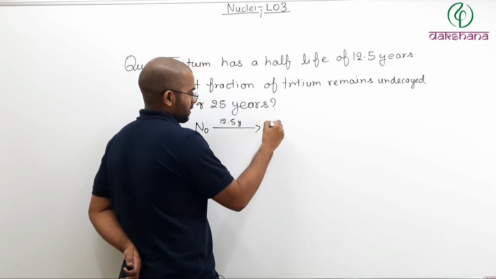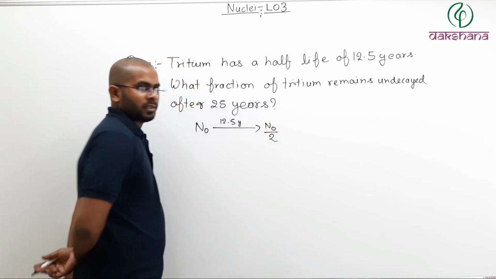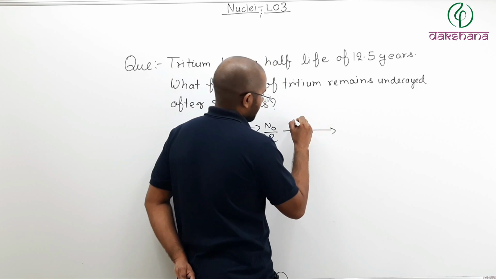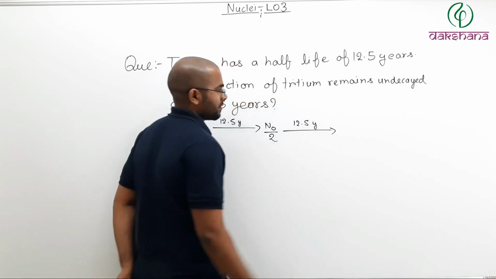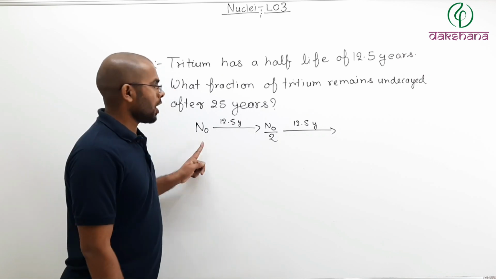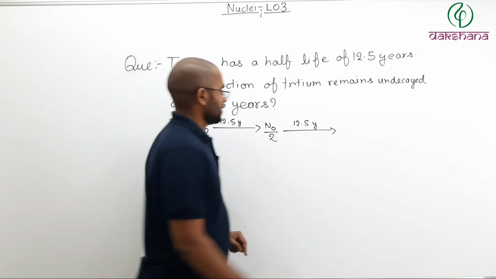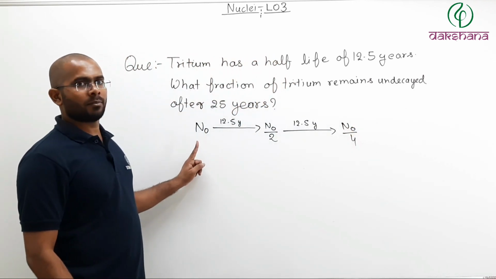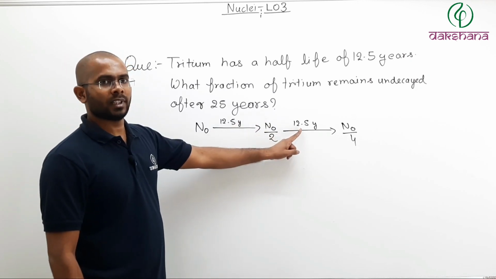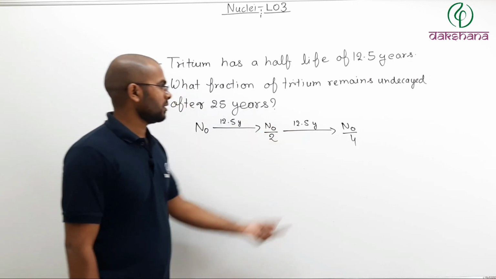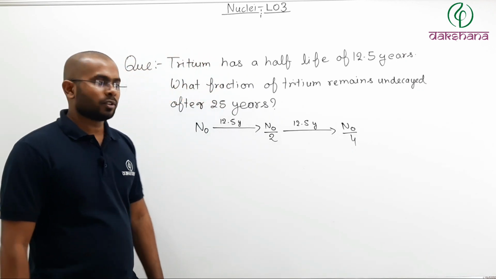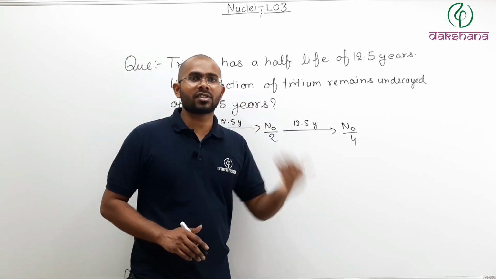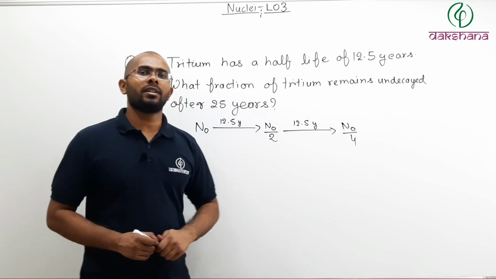After 12.5 years, n naught by 2 nuclei will be left. Half of this. Again after 12.5 years, how many nuclei will be left? Half of, not this, half of this. So, n naught by 4. How much time has passed from here? 12.5, 12.5, that is 25. So, n naught by 4. So what you can do is that the fraction that will be left is n naught by 4.